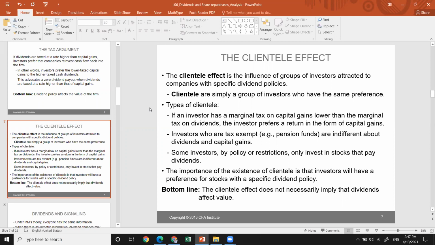The importance of the existence of the clientele is that the investor will have a preference for stock with specific dividend policy characteristics. So the bottom line here: the clientele effect does not necessarily imply that dividends have value on the equity, on the net worth of the company. It may have, it may not have. It will depend on the types of customers or types of investors.